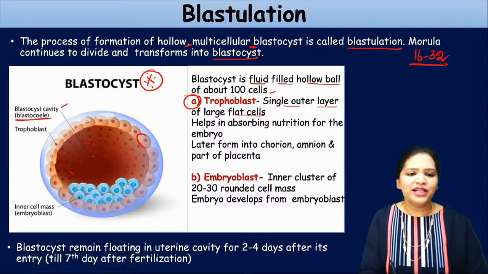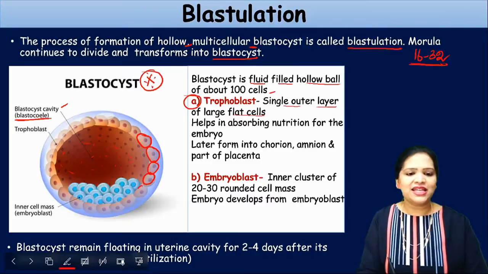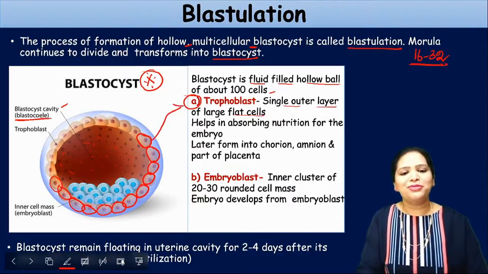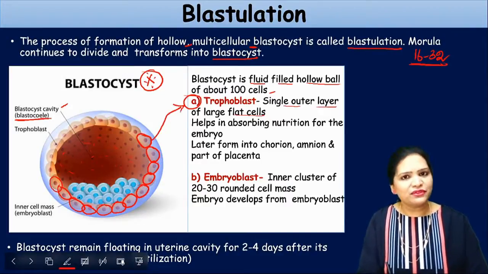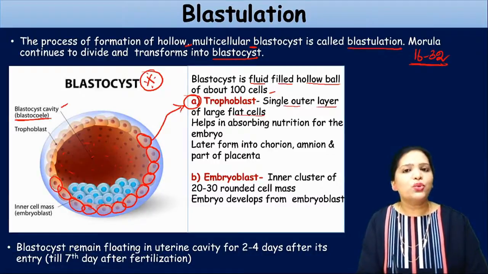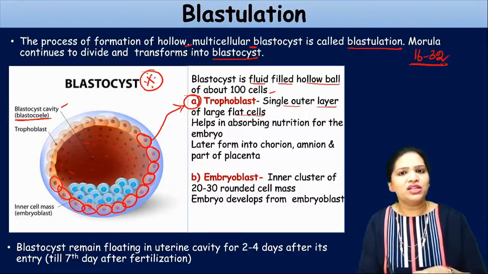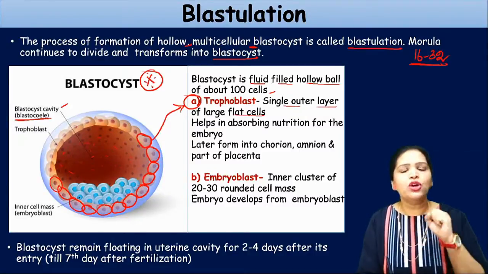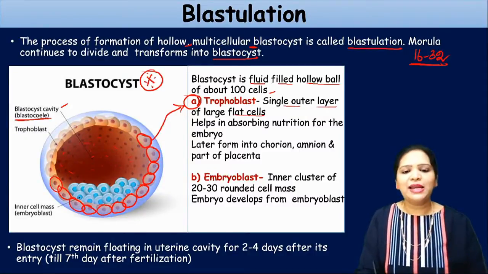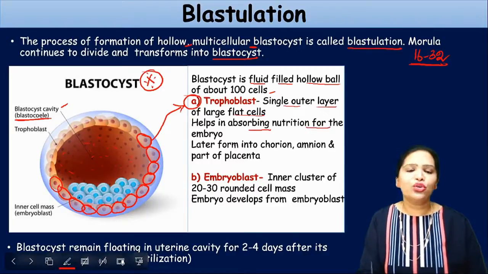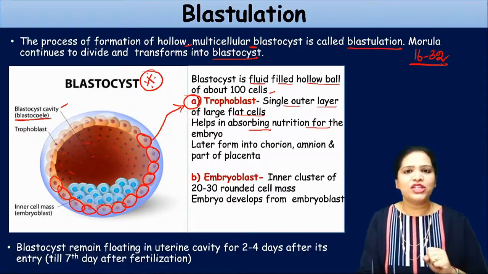So look here. Outside of the blastocyst, there is a single layer of flat, large-sized cells. These cells are called trophoblast cells. What is the function of these trophoblast cells? When the blastocyst gets implanted in the uterus, it helps with the absorption of nutrients. So they help in absorbing the nutrients for the growing embryo. That is the first major function.